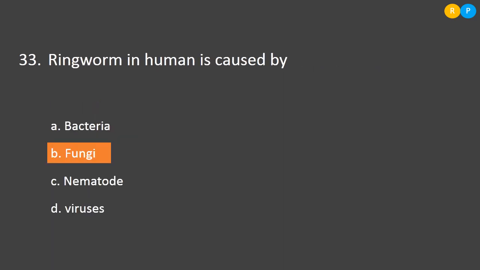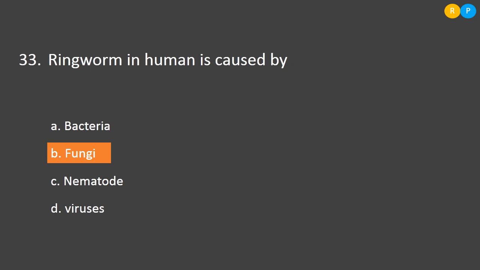Then the next question is, ringworm in humans is caused by. Ringworm is a kind of disease. It is caused by some organisms. They are exoparasitic in nature. That means they sit on the surface of the cell and utilize keratin protein. By utilizing it, they multiply in number and start spreading infection on the human body. Because they are exoparasitic, the organism belongs to the group fungi. So members of the fungi are responsible for causing this disease in humans.